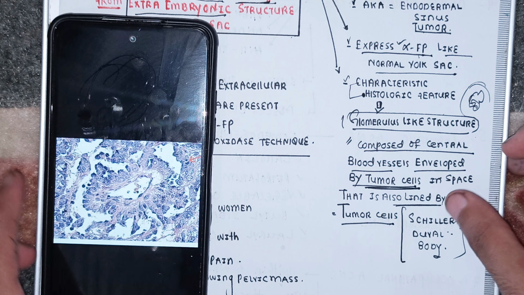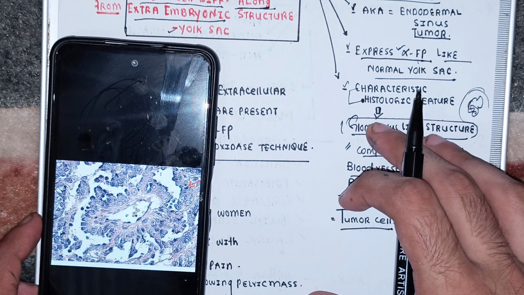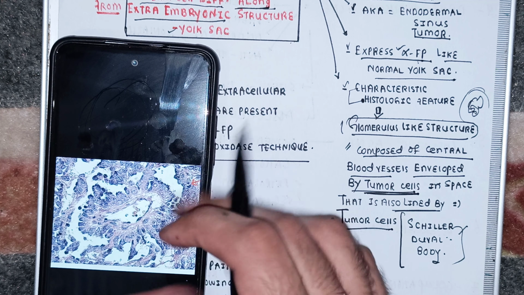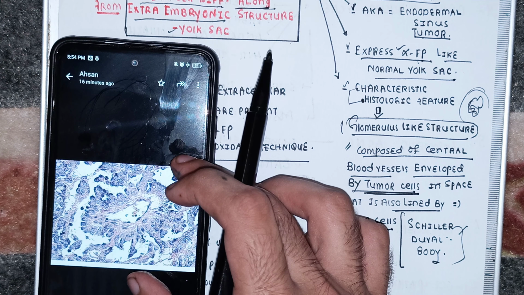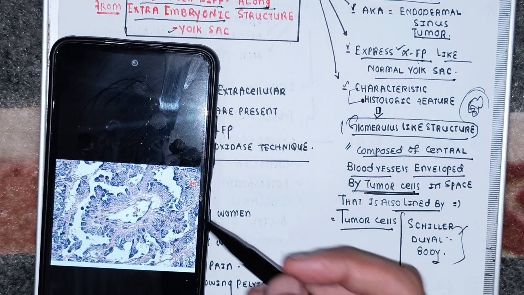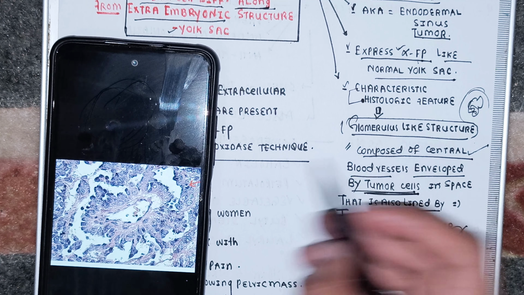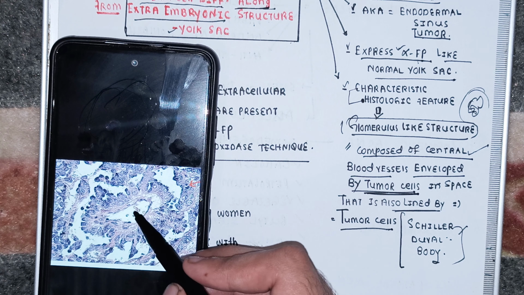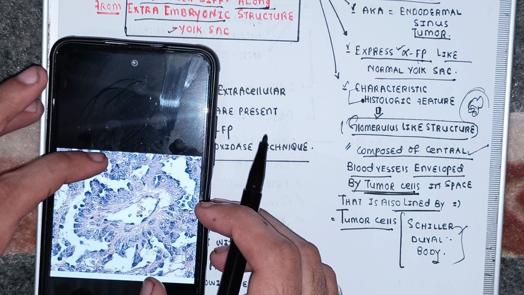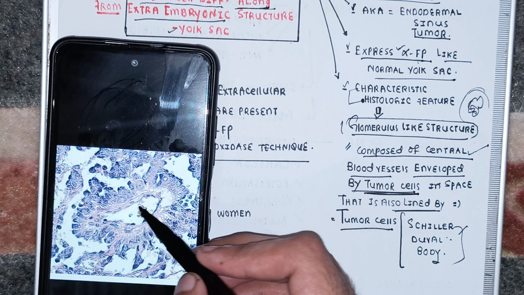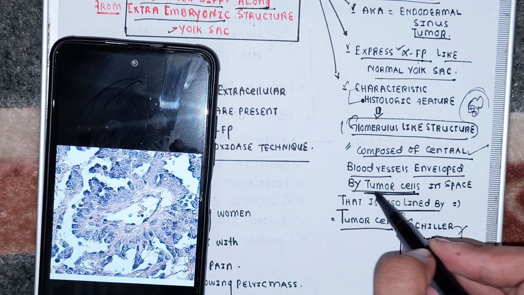There we go. I hope it is visible to you, beta. In this, what do I have? Beta, this entire thing is the Schiller-Duval body. What should be in the Schiller-Duval body? Number one, central blood vessels. Okay, there we go. These are the central blood vessels. Just zoom it further. There we go. These are the central blood vessels. Okay, number one thing. Number two thing, these central blood vessels are enveloped by tumor cells.